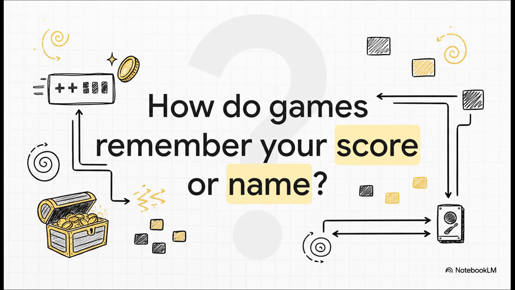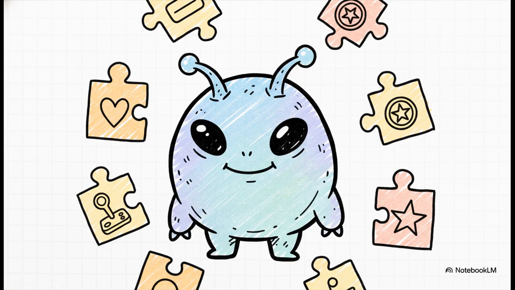You collect a coin, and boom, your score instantly goes up. Well, that's not magic, it's code. And that's exactly what we're going to unpack today, using a world I think you'll find pretty familiar. So, to make sure this isn't just a bunch of abstract ideas, we're actually going to build something together. We're going to write the very first few lines for a simple game we'll call Cosmic Critters. And every new concept we learn will be another piece of our game's puzzle.